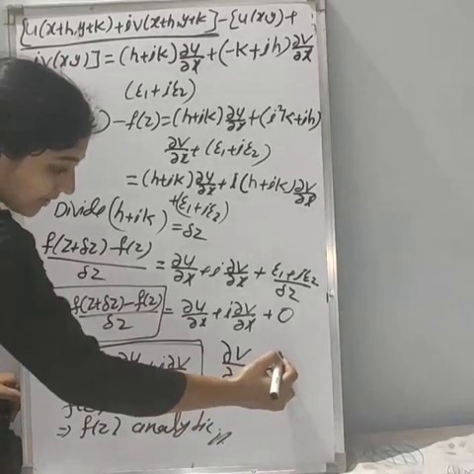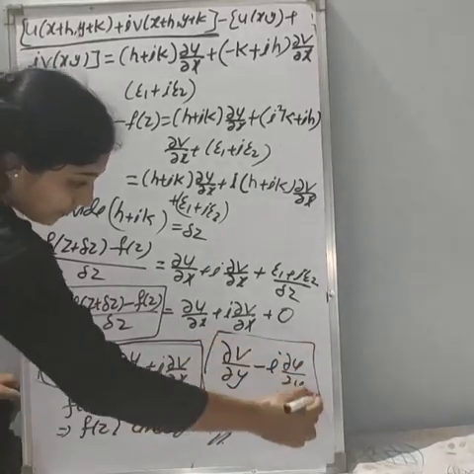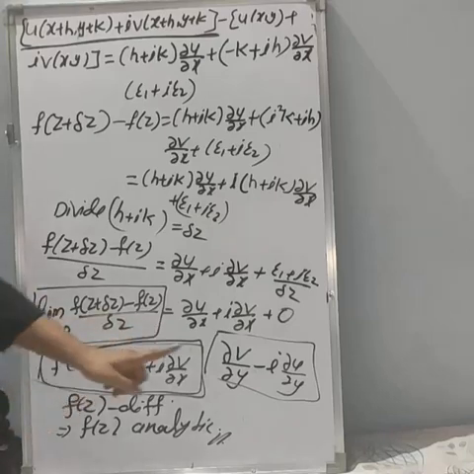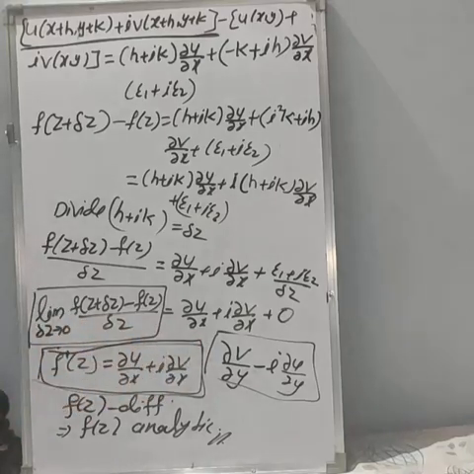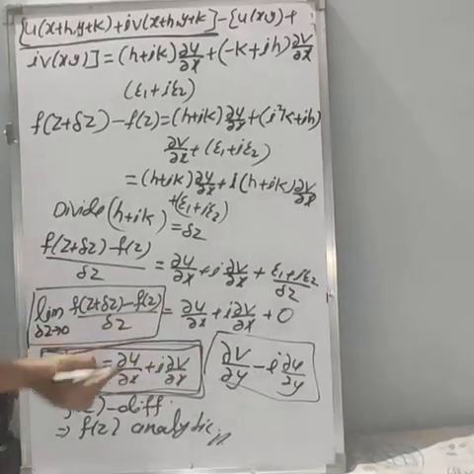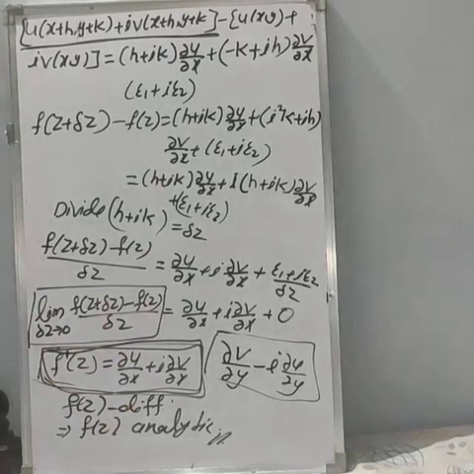So with respect to y you will get dou v by dou y minus i into dou u by dou y. Both are expressions for f dash of z; one is with respect to x and the other is with respect to y. But most of the time we use the one with respect to x. So please remember, f dash of z is equal to dou u by dou x plus i into dou v by dou x. We will use this and solve problems in the next class.